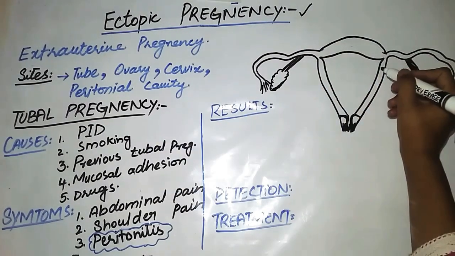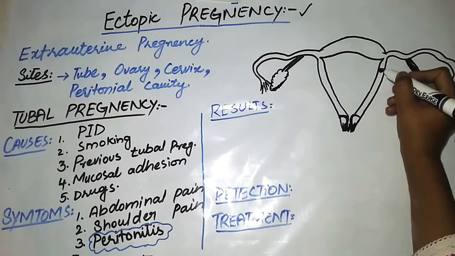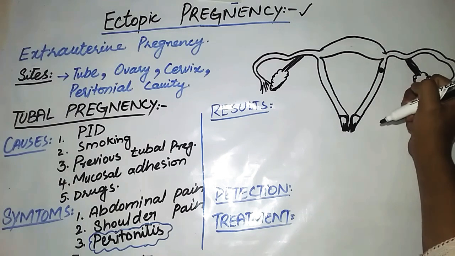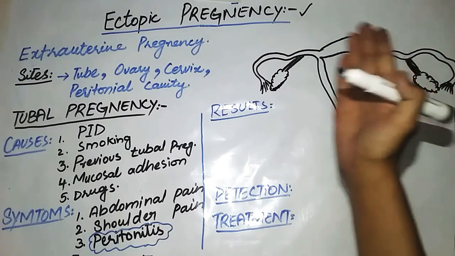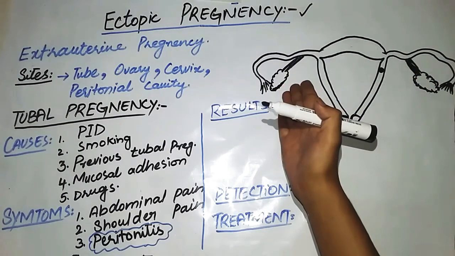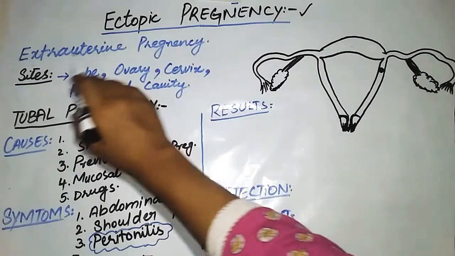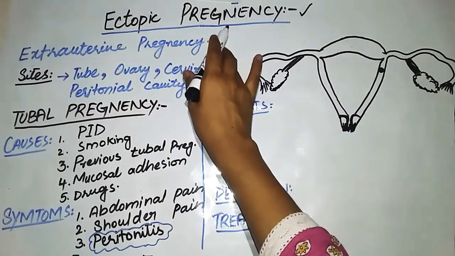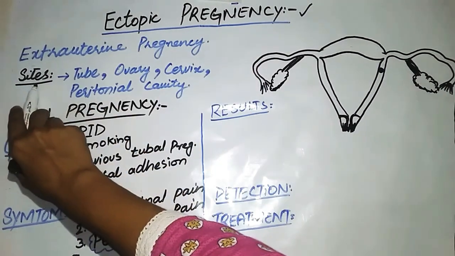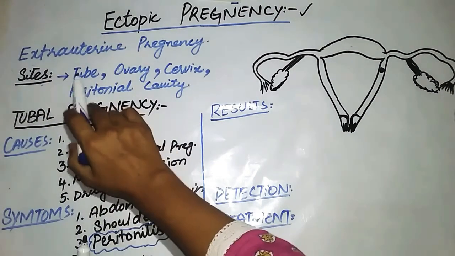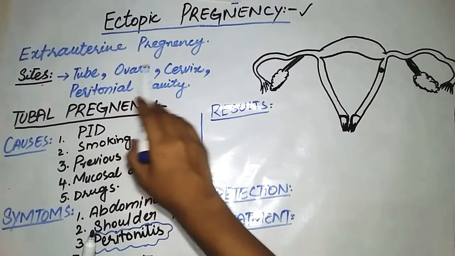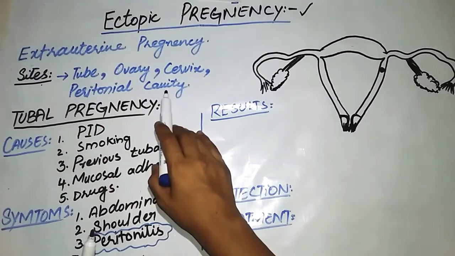Normally the implantation is inside the body of the uterus and in the endometrium of the uterus. And if it is not here and it is in any other part of the reproductive system, then it will be called extrauterine or ectopic pregnancy. So what are the sites where implantation could occur? This is the fallopian tube, ovary, cervix, peritoneal cavity.